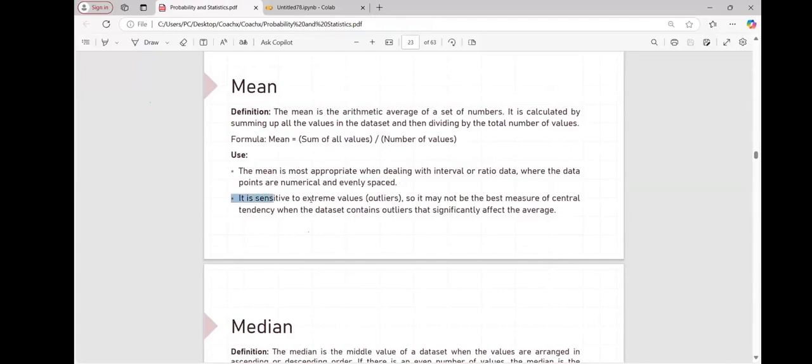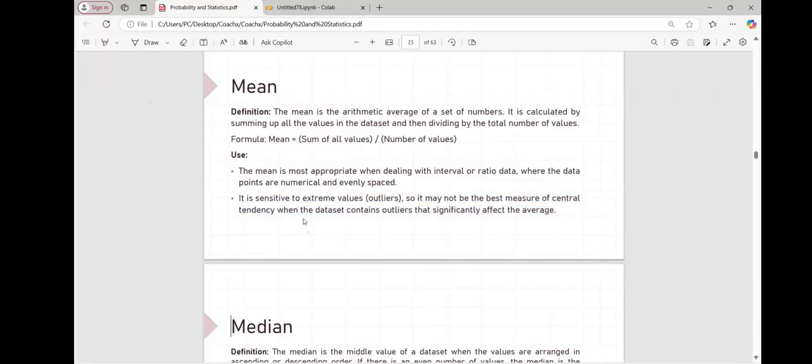Mean is sensitive to extreme values, which are outliers. So it may not be the best measure of central tendency when the dataset contains outliers that significantly affect the average. Understood? I have just given you a practical example of that, nothing else.